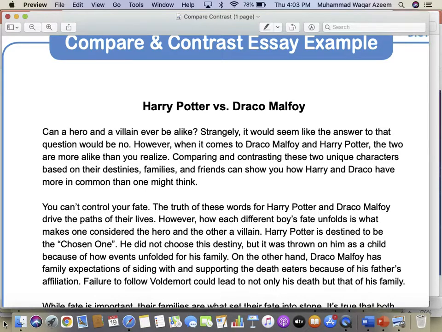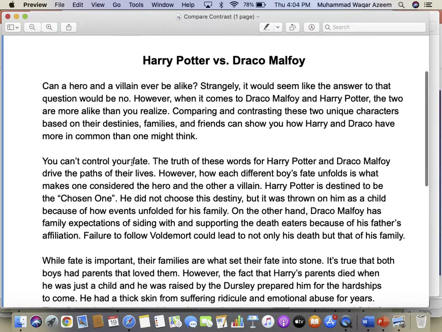The writer has pointed out that both characters can be similar to each other on the basis of the kind of destiny that they have come across. Now this is the organization of the paragraph according to points. In this paragraph, both characters have been compared on the basis of their fate.